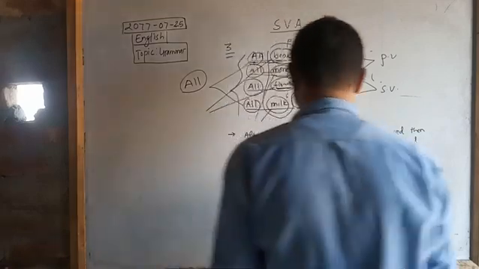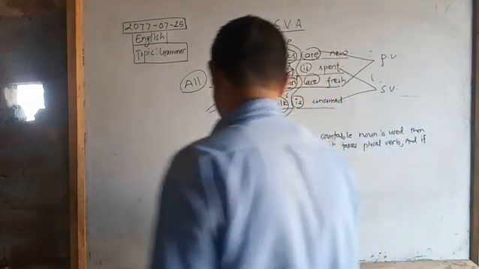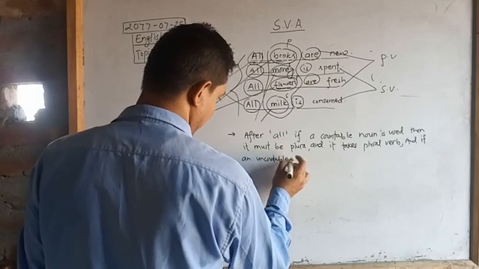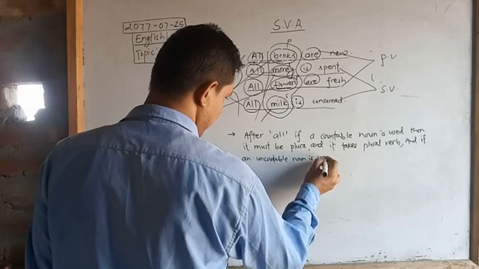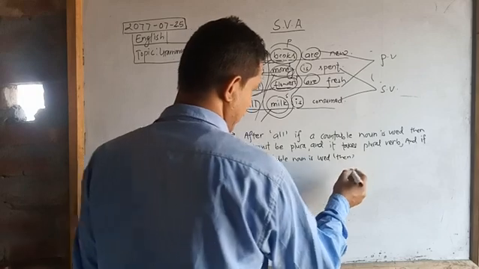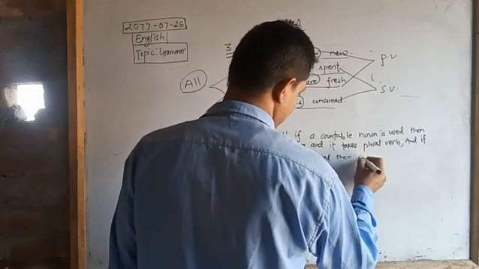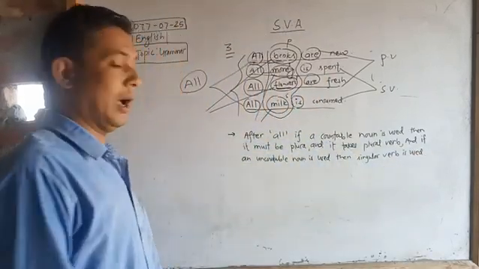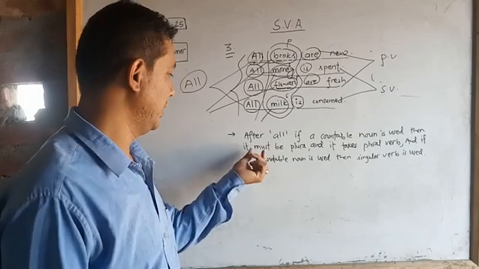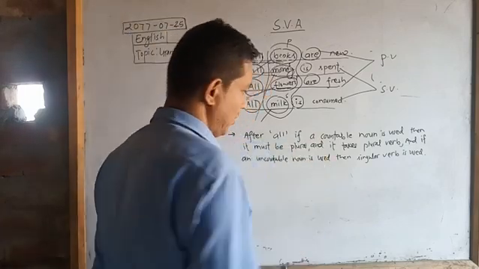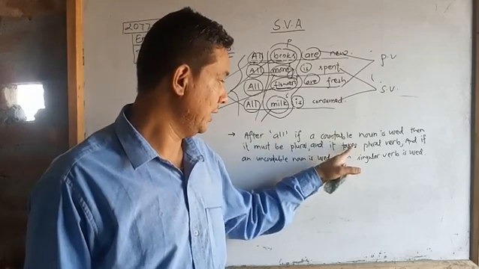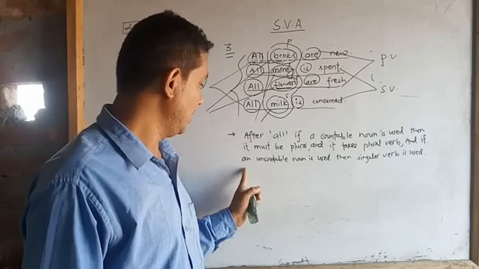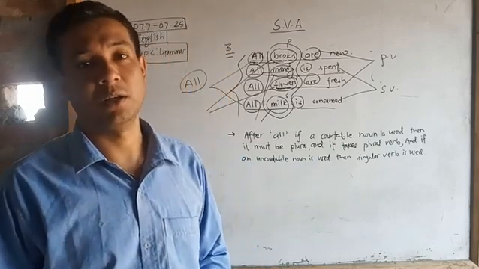And if an uncountable noun is used, then a singular verb is used, because uncountable nouns are always singular. We can't count it 1, 2, 3.